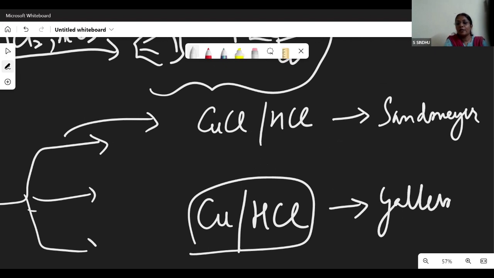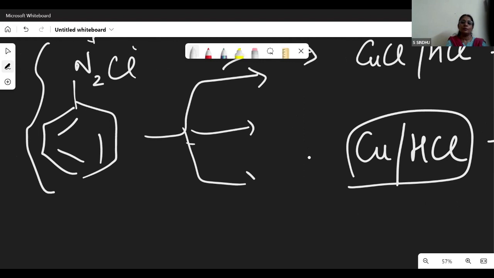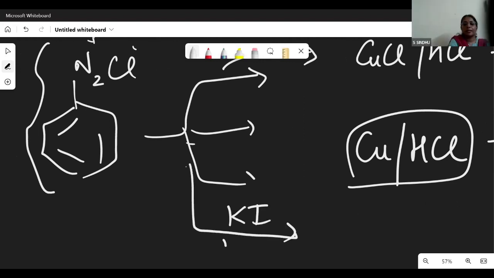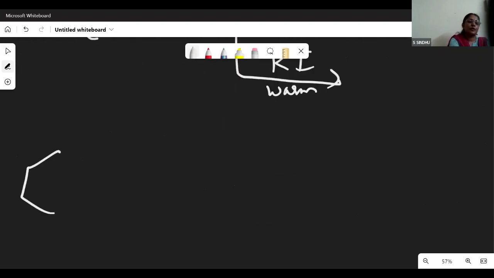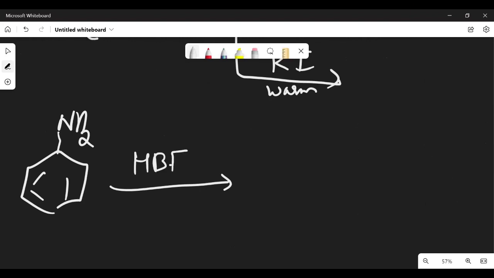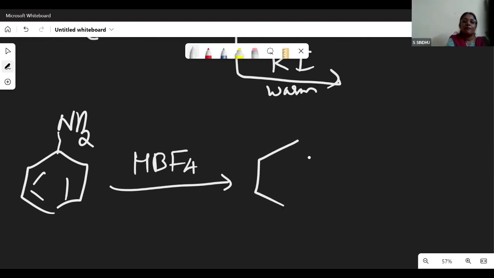And talking about production of iodobenzene, we just need to warm with potassium iodide. And fluorobenzene is entirely different, right? For fluorobenzene, aniline has to be first converted using fluoroboric acid, HBF4, whereby it's converted to the diazonium fluoroborate, N2BF4.